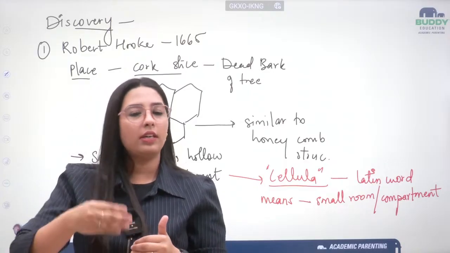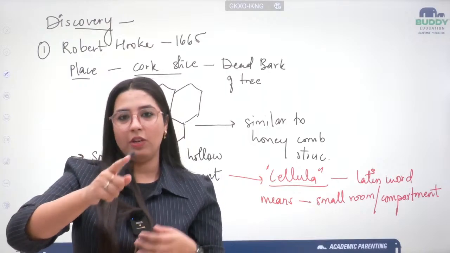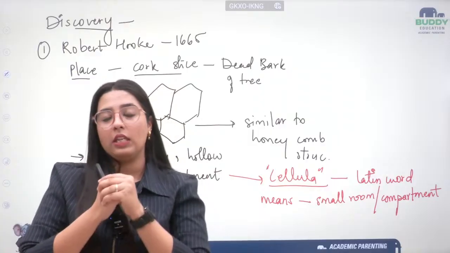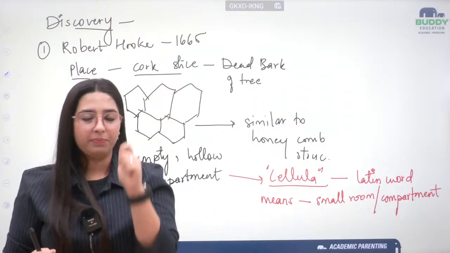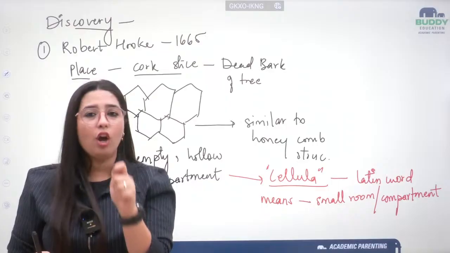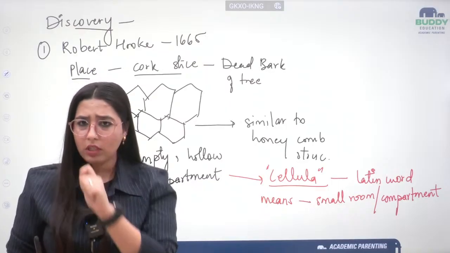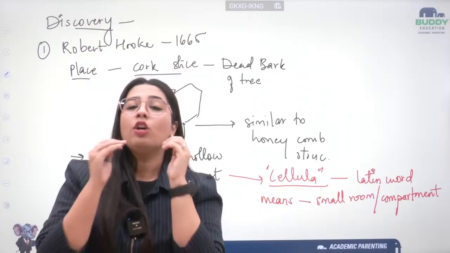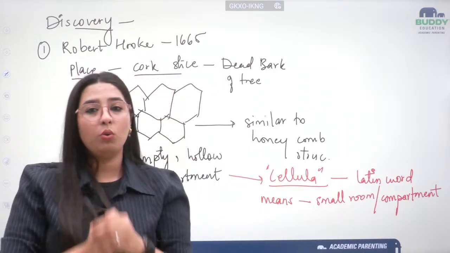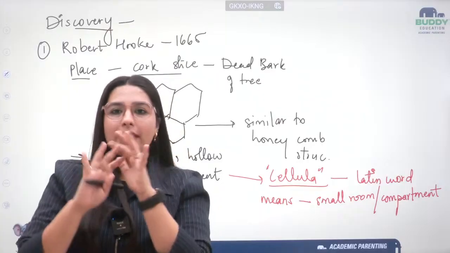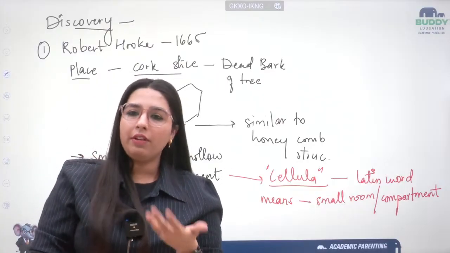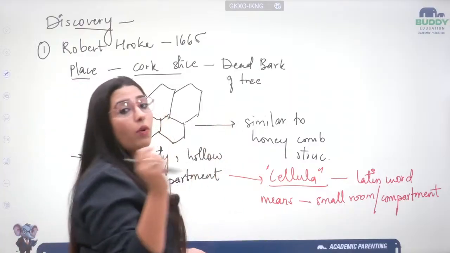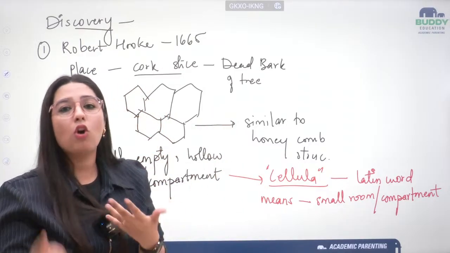That means I'll be considered as dead. Moving doesn't mean that plants move from one place to another, don't consider that. What I am saying is moving means any kind of movement. These cells were not moving at all. These cells were not showing any kind of locomotion, any kind of movement. So Robert Hooke concluded that these cells or these compartments are dead. So whatever we call a cell will be dead. The word cellula was basically used for something which is already dead.